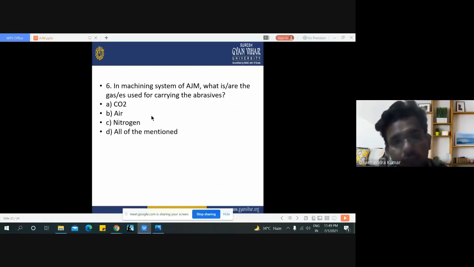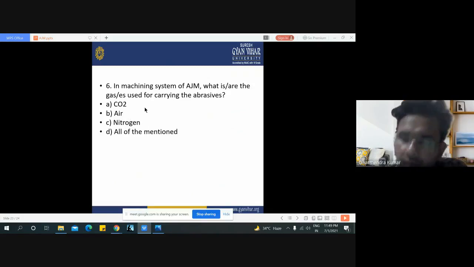The sixth question is, in the machining system of AJM, what are the gases used for carrying the abrasives? We have seen that nitrogen is used, air is used, CO2 is also used, but one thing to remember, pure oxygen is not used in the abrasive jet machining process. Then all of the mentioned gases are widely used in the abrasive jet machining process.